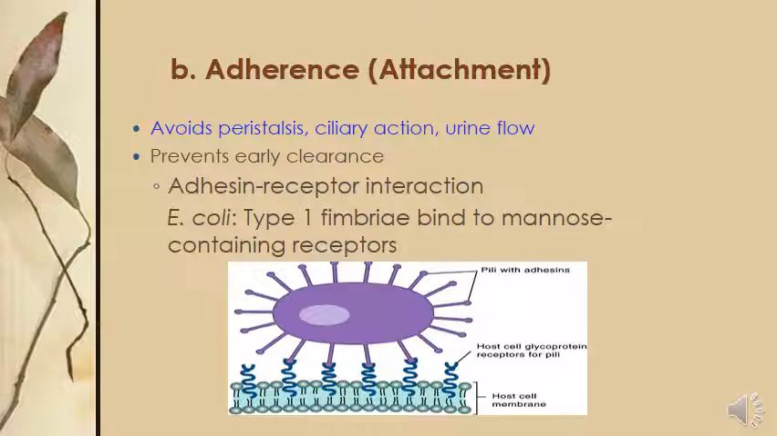Adhesion-receptor interactions: in our human body there are many types of receptors present, and bacteria bind with those receptors so that adherence occurs. For example, E. coli type 1 fimbriae bind to mannose-containing receptors. Mannose-binding lectin receptors are present on our human cells. These receptors are not actually for bacteria; they are our normal receptors and perform normal physiological functions in our body. But bacteria get attached to these receptors.